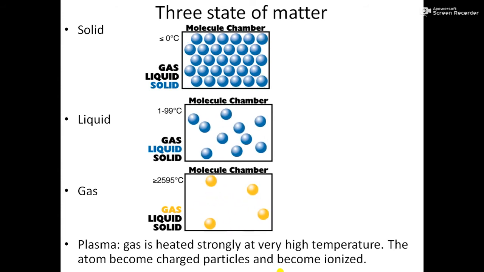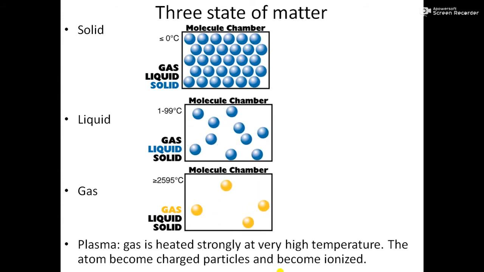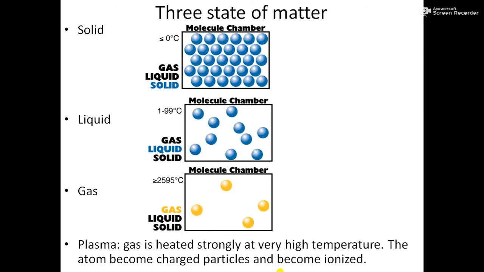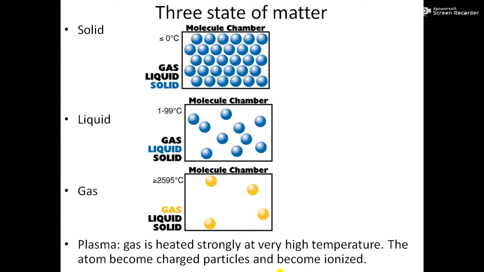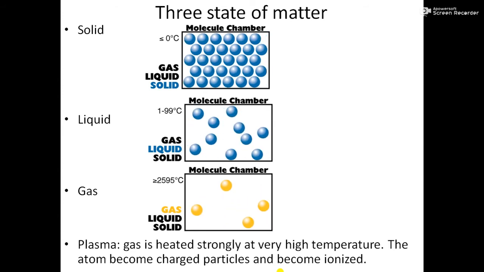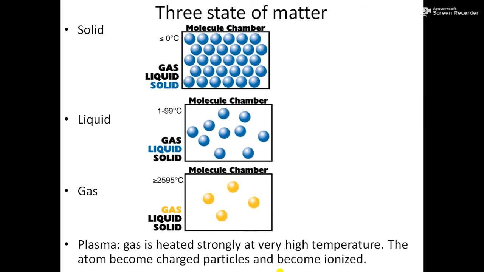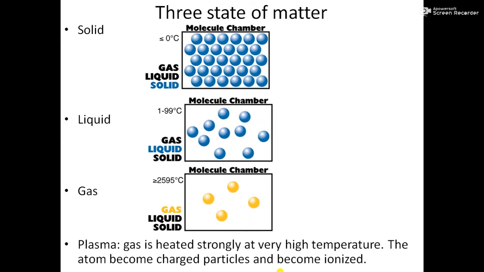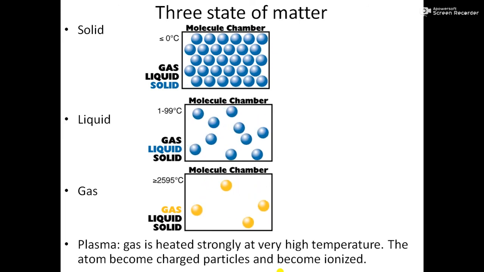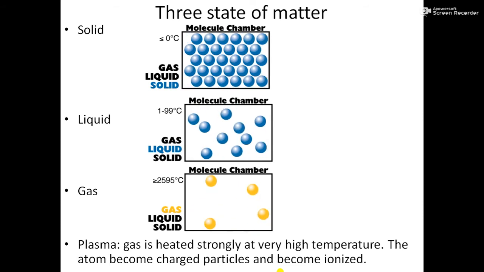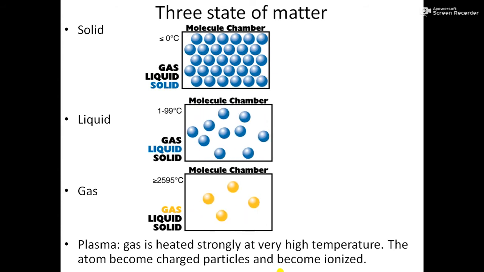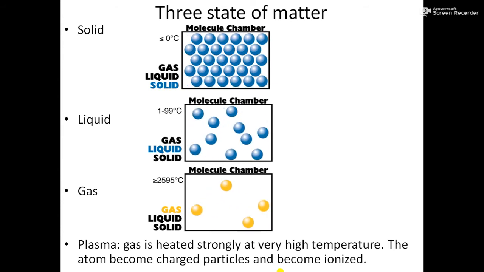which is required. So these are the three states of matter, but we will learn the fourth state of matter in this session. That is plasma. Student, what happens generally when a gas is heated to many thousands of degrees Celsius at very high temperature? The atoms become charged particles, and in the previous class you had learned that charged particles are ions, cations and anions, okay.